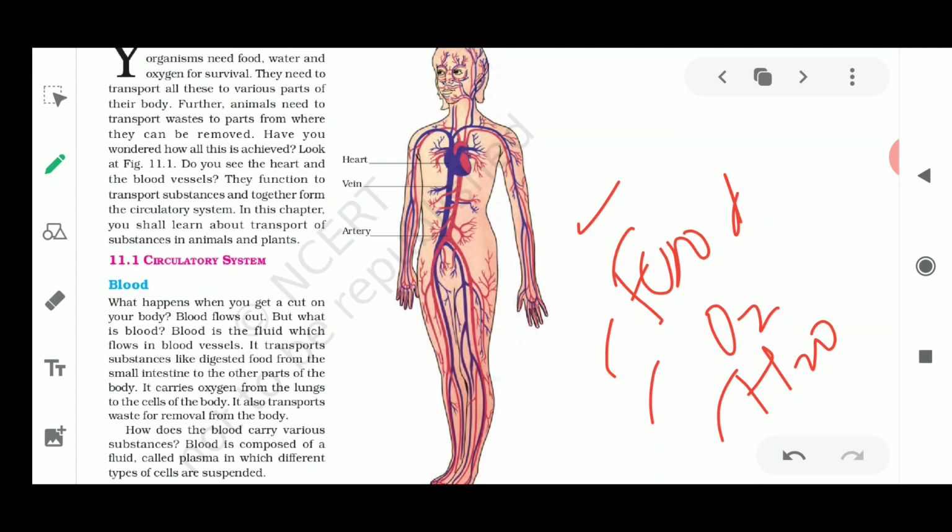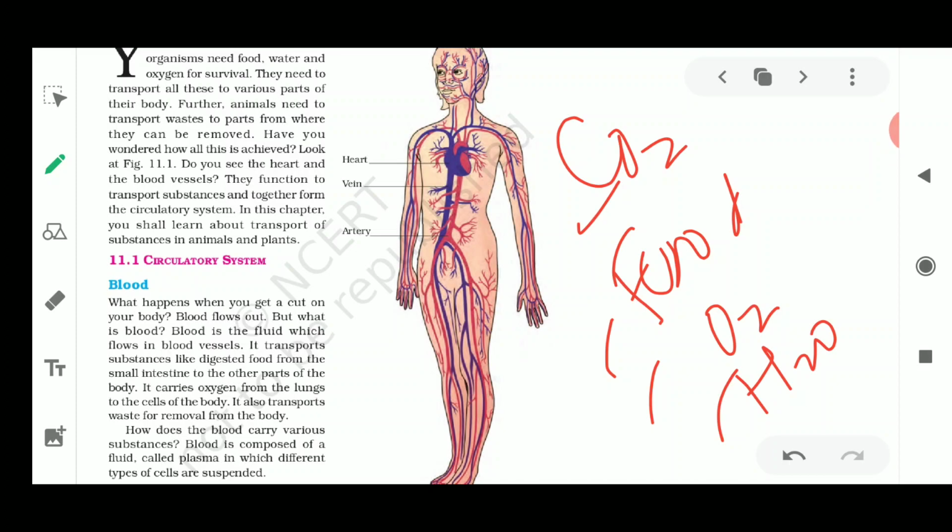Further, animals need transportation of waste from one place to another. In the last chapter we studied respiration, where we saw that the end products are energy, carbon dioxide, and water. I told you that energy is utilized, and we are left only with carbon dioxide and water. That is the waste for our body. Now how is this waste moving out of our body? One such waste, carbon dioxide, we exhale, and it moves from our body to the outside environment.